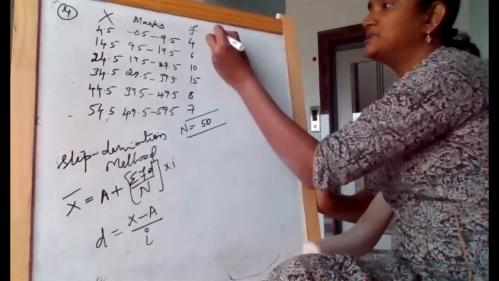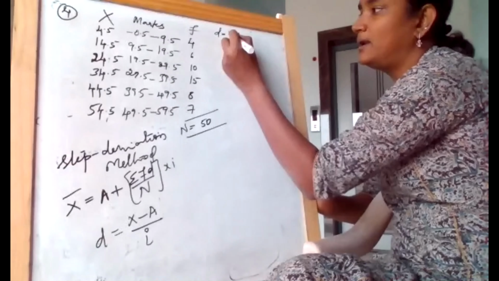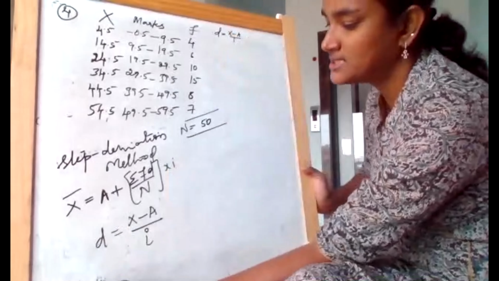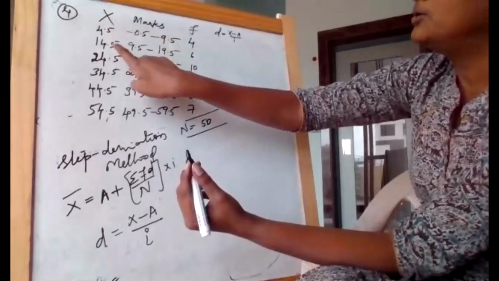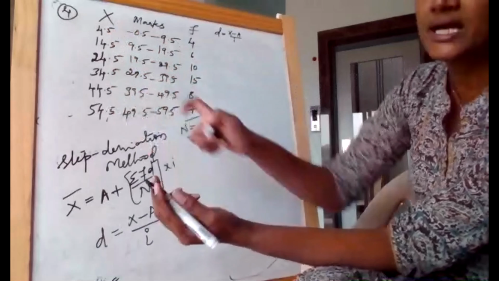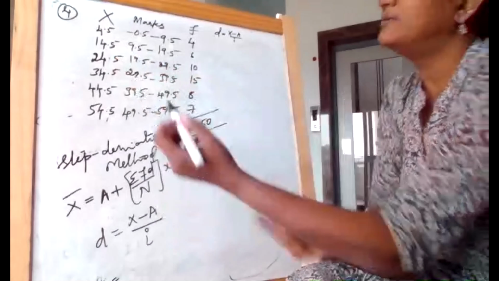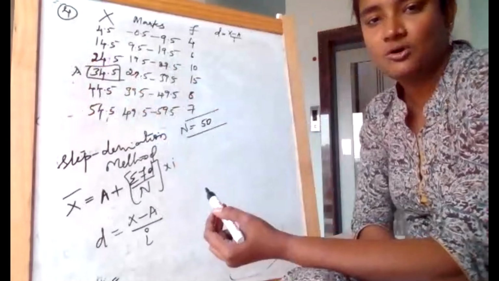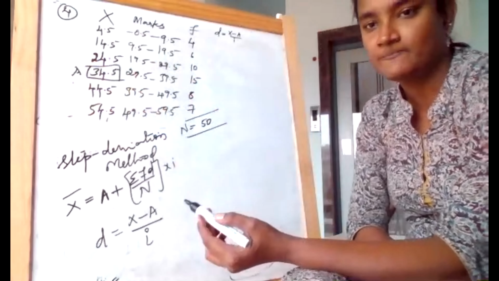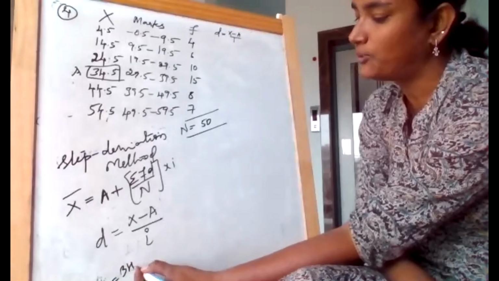So now I'm just taking d first, where it is x minus a divided by I. I'm writing here what is a. Now you see, girls, how many values we have? 1, 2, 3, 4, 5, and 6. Again, we have 6 values. Earlier, I took the third value, no? Now we will take this one as a value. Am I fine? So all your confusions will also be clear. I'm just taking this as your a value, where a is 34.5.